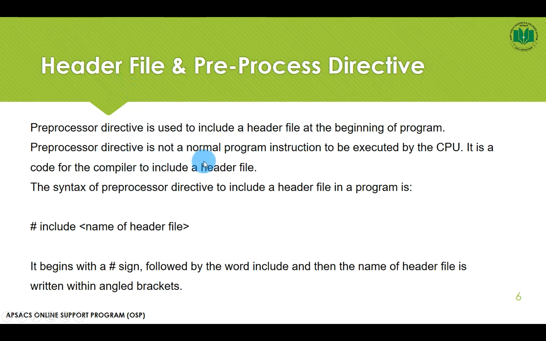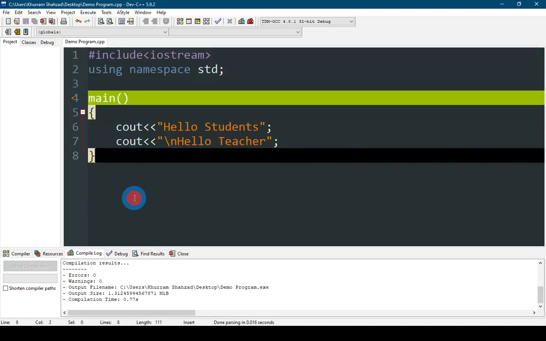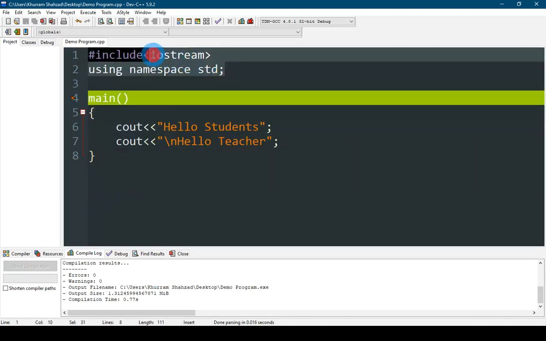A preprocessor directive is not a normal program instruction to be executed by the CPU. It is a code for the compiler to include a header file. Not everything a computer runs is written in the main section. Things which are not written in the main section are written at the top as special lines.